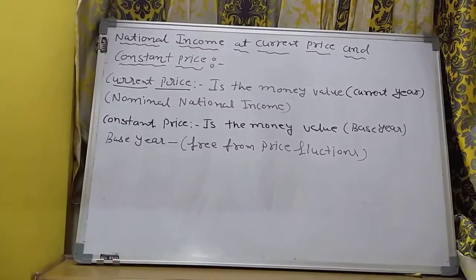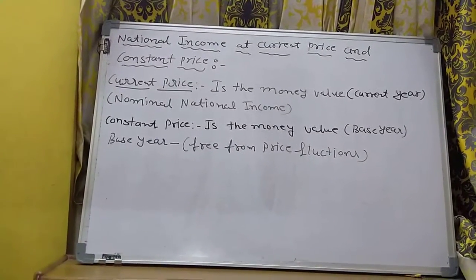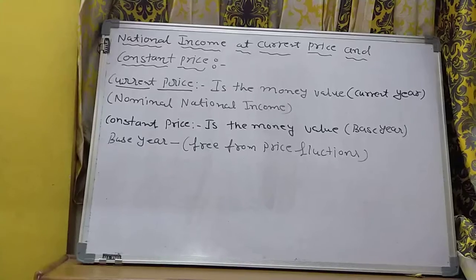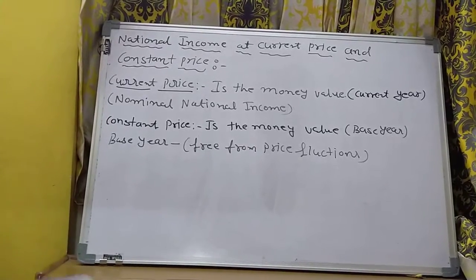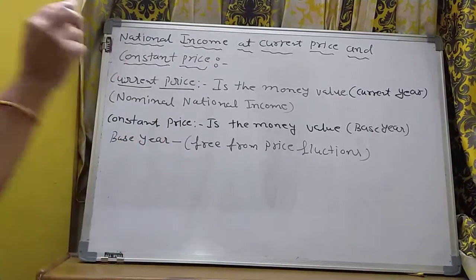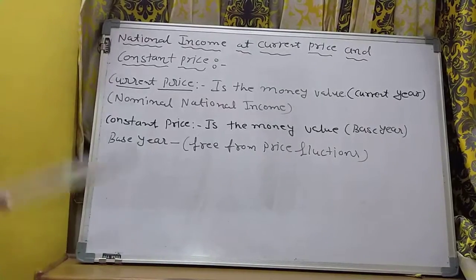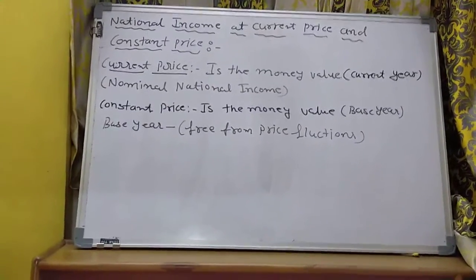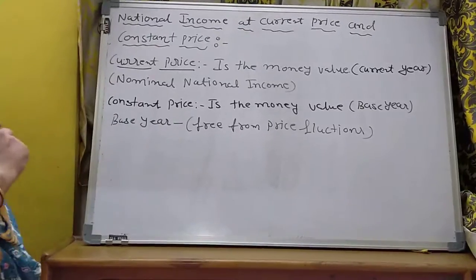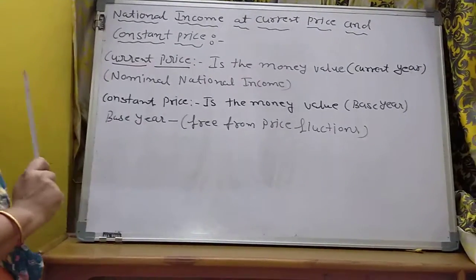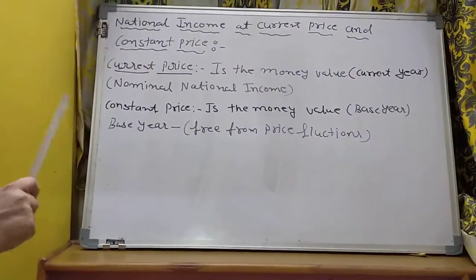If in future we take 2020 as a base year, that is wrong, because price fluctuation is there because the economy was affected by COVID-19. So 2020 is not a base year. What is the base year?